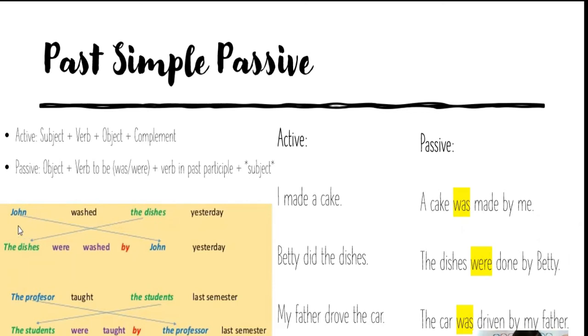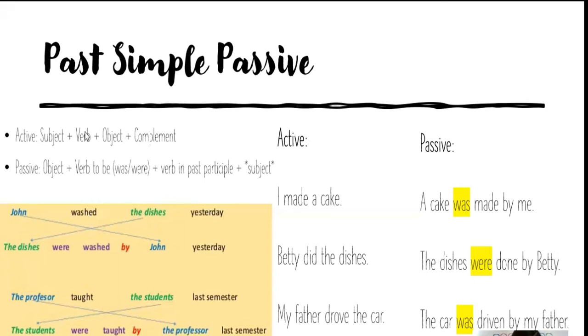I want you to look at these examples, okay? This is the active voice, okay? We're gonna explain first the active voice to compare the two, the passive voice and the active voice. In the first sentence, we have, John washed the dishes yesterday. This is a sentence in active voice, okay? We have the subject at the beginning.